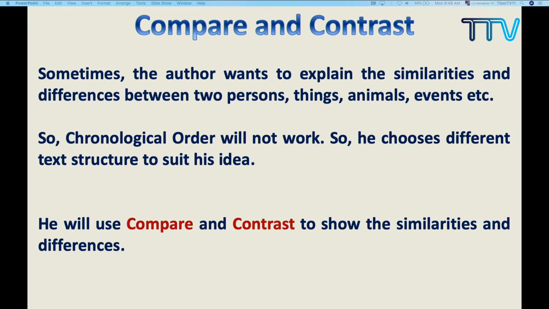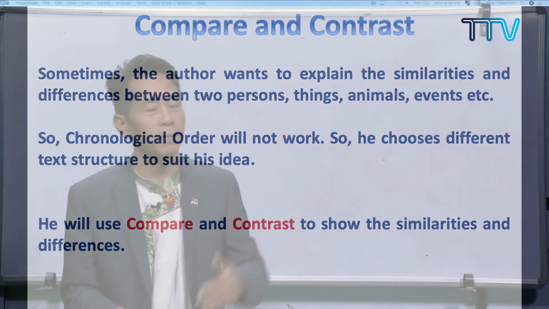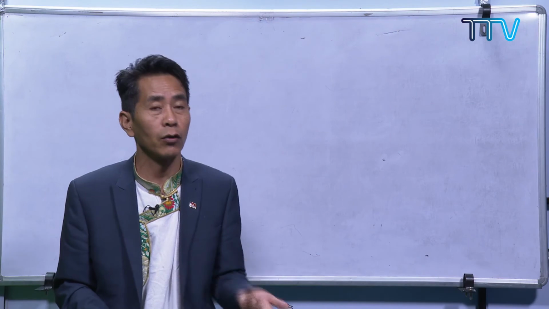So for that, what will the writer choose? The writer will choose the second type of text structure, that is compare and contrast, to show the similarity as well as the differences. You got it? So there's the second text structure, which is totally different from the first we talked about, chronological.